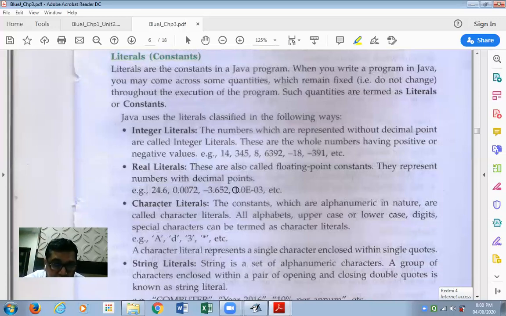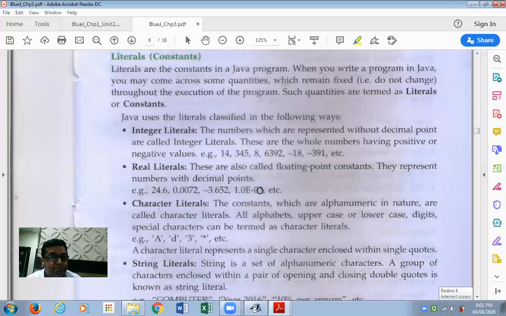This value that you're seeing is also a floating point constant. It's written in a different way. We call this the scientific format. I'll explain this to you in a short while. Once I cover the other types, I'll come back to the scientific format and teach you what it is.